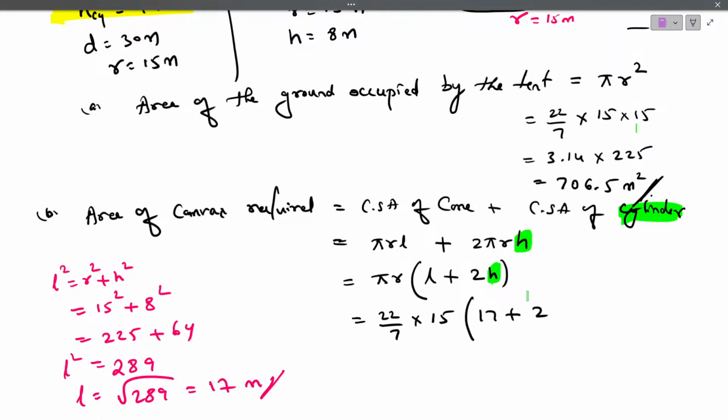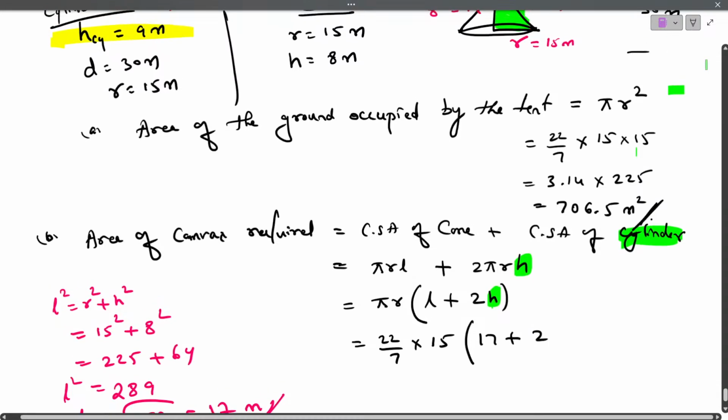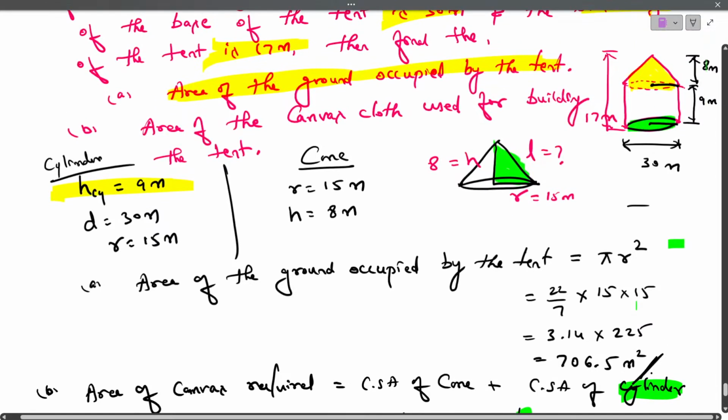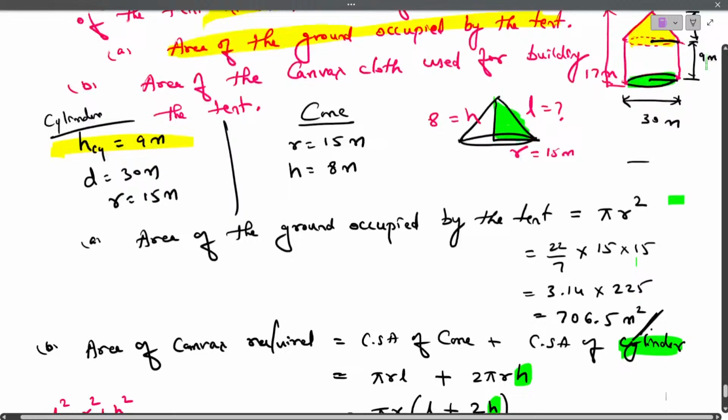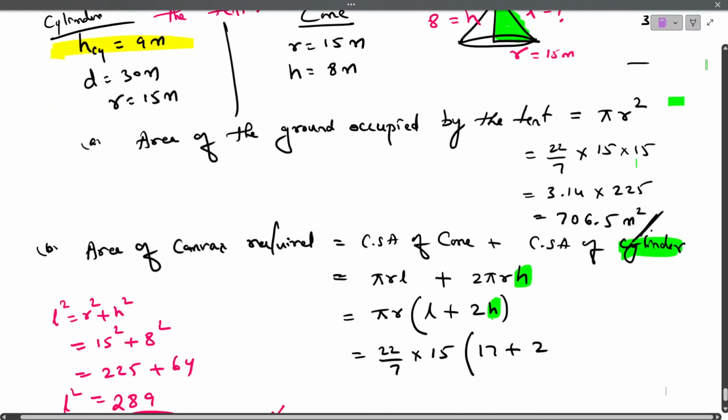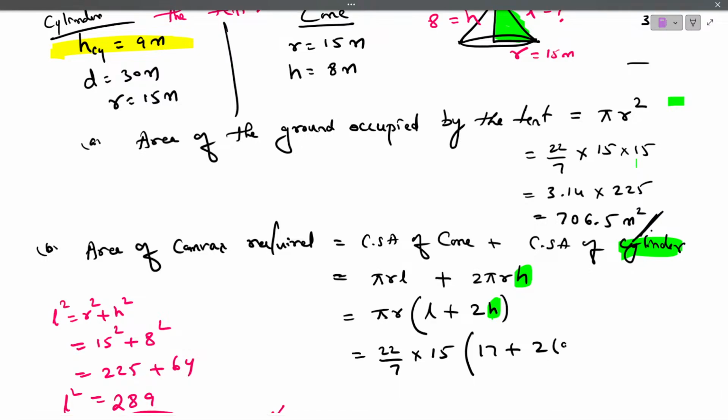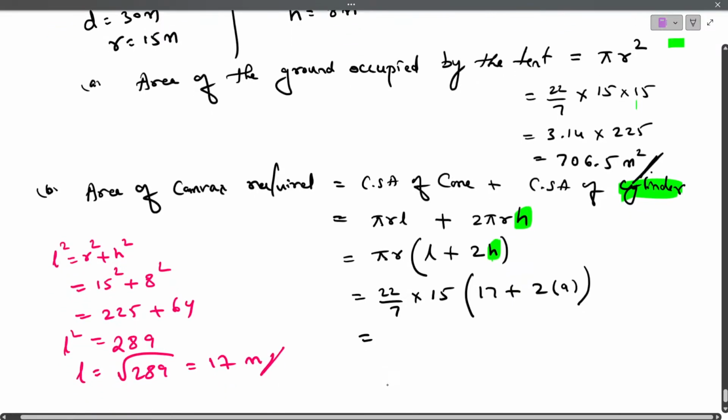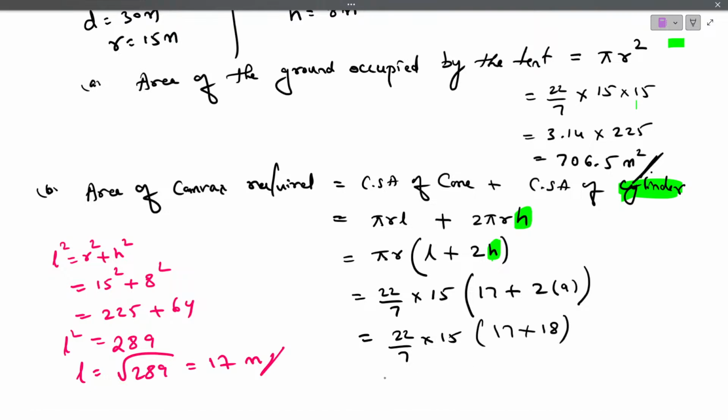So what is the height of the cylinder? Just now we found, can you check? The height of the cylinder is 9 meter. Correct? So 2 into 9. Close it. Now 22 by 7, keep it as it is, into 15, keep it as it is, into 17 plus 2 nines are 18.